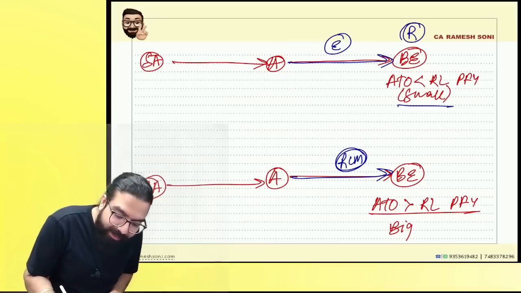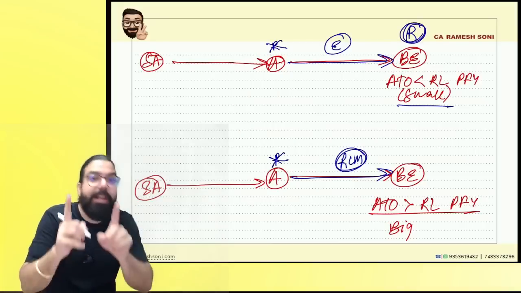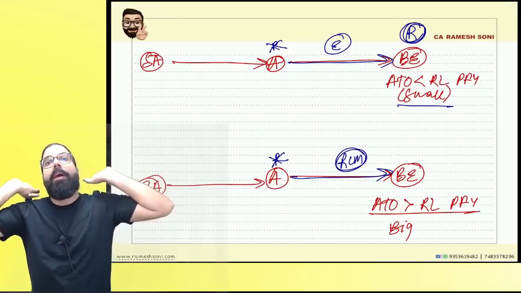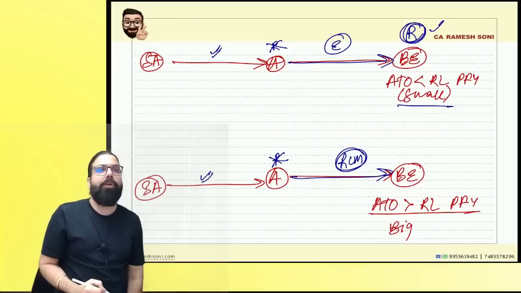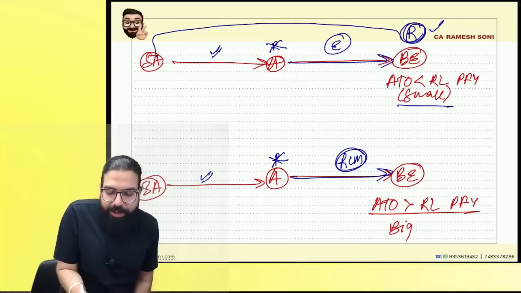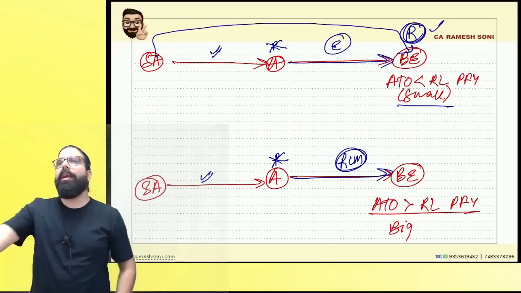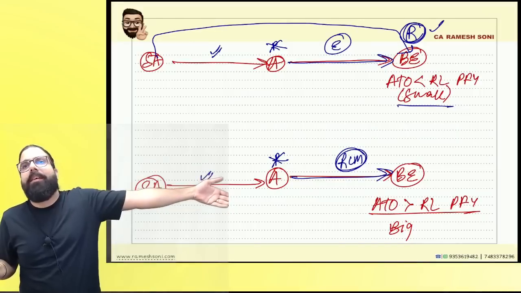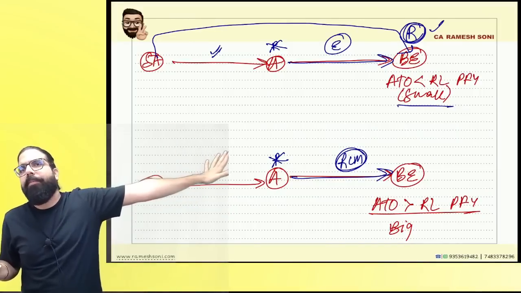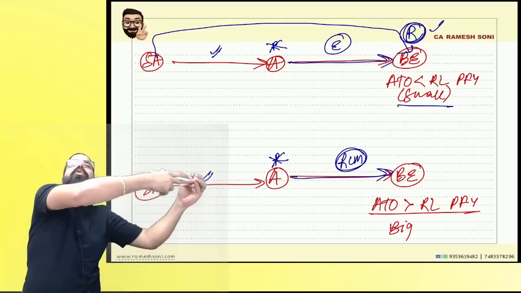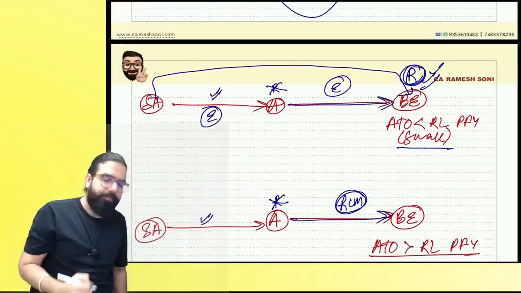Can you tell me, if he is deemed as the recipient, means he is not the recipient? If he is not the recipient, they will never pay GST under RCM. And now you tell me, if this guy is deemed as the recipient of these services also, it means it is like the senior advocate giving the services directly to the recipient. Do you guys agree with me? Arey, the ultimate litigant, petitioner, is deemed as the recipient. It means the senior advocate is giving services to the recipient. Recipient is a small business entity. What will happen over here?